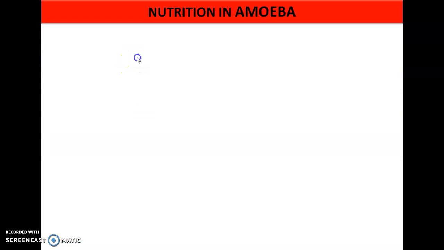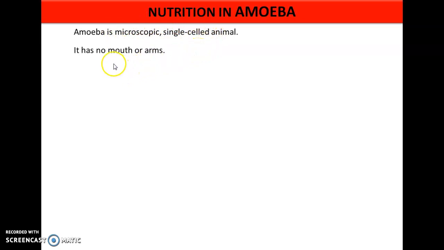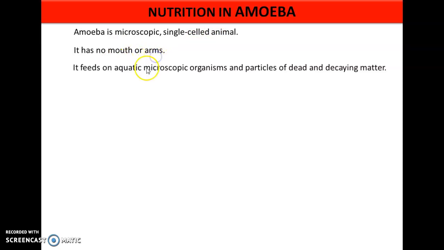Nutrition in amoeba. Amoeba is a microscopic and single-celled animal, which means it cannot be seen with the naked eye, and it is made up of only a single cell. It has no mouth or arm to take in food as we can, and the food of the amoeba is aquatic microscopic organisms as well as particles of dead decaying organic matter.